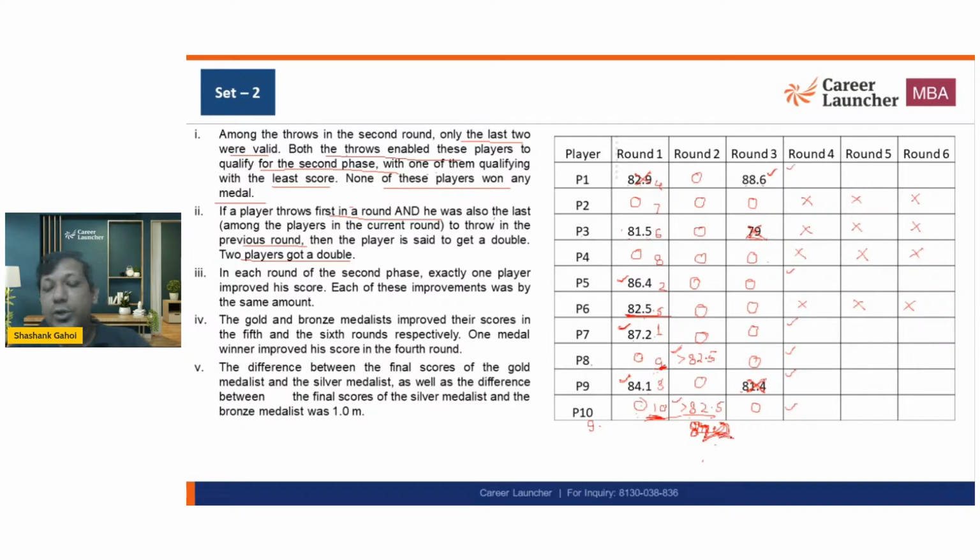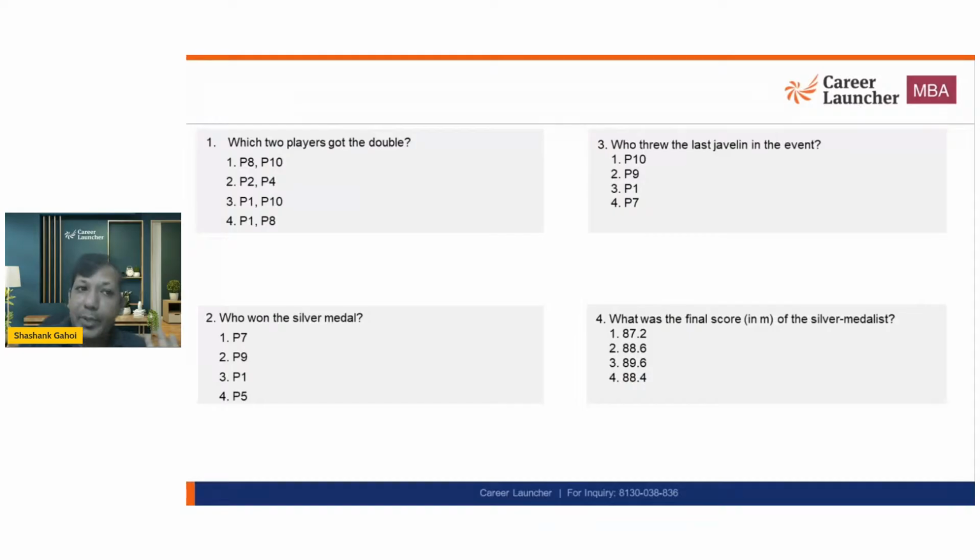So one guy has to get a double. That is going to be P8. And this is P10, and that's what I'm sure of. So P10 is definitely going to get a double. It means this option is gone, this option is gone. So either this or this.